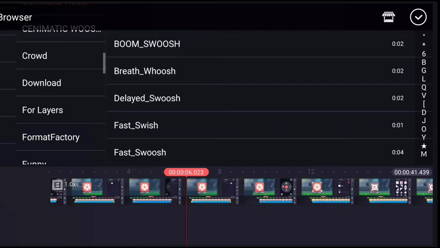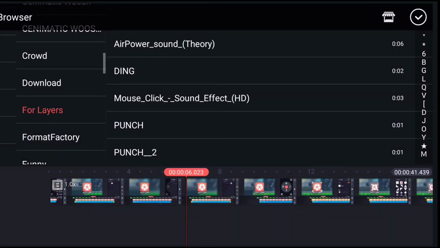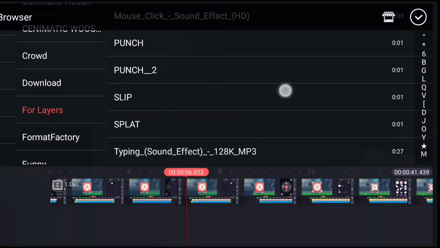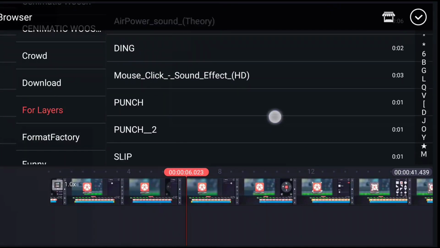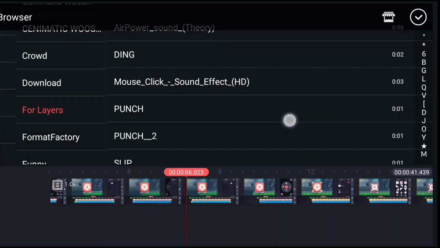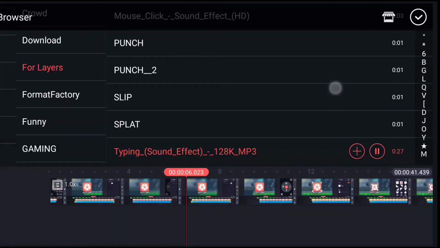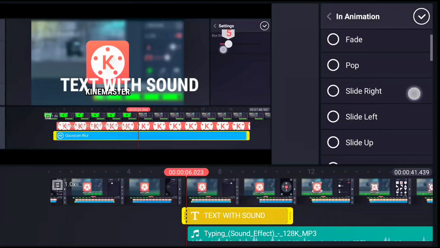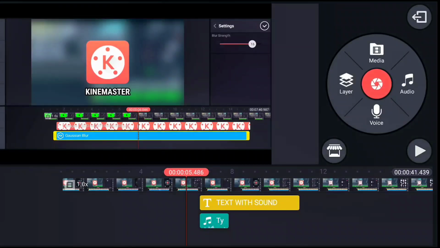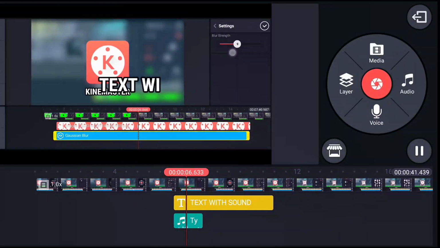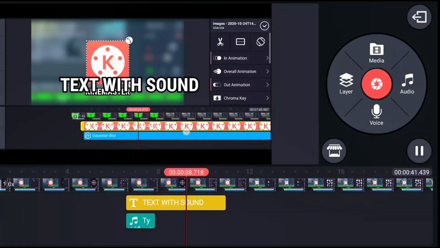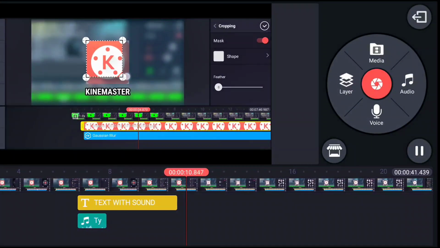So let's just say you are adding a brand new layer to your project. You can find the folder that I named for layers in this pack, and if you click on it, you will see all the sound effects that have something to do with layers, which is very important to reduce your editing time, and I think you definitely should use this tip. So with that said, here's all of the sound effects that I included in this pack. Enjoy. So this is from for layers.